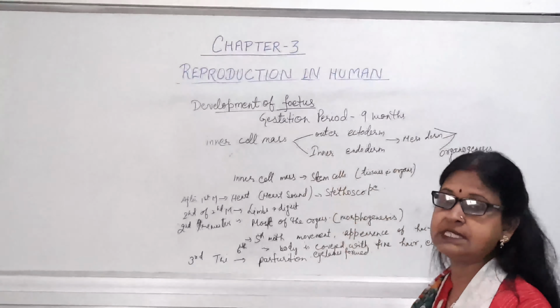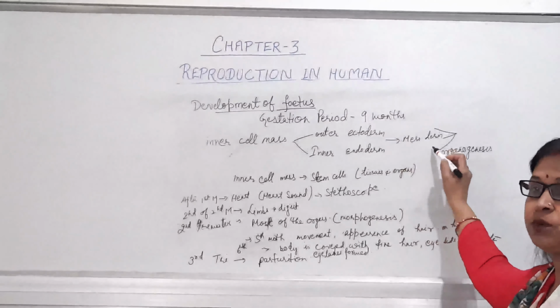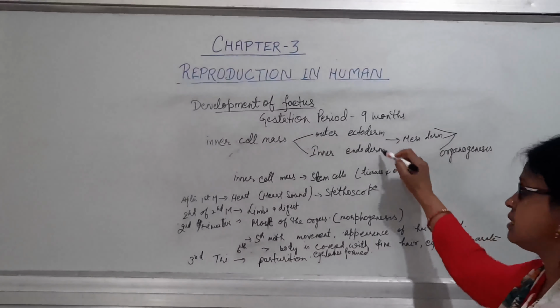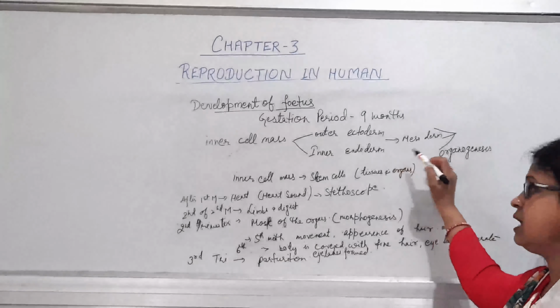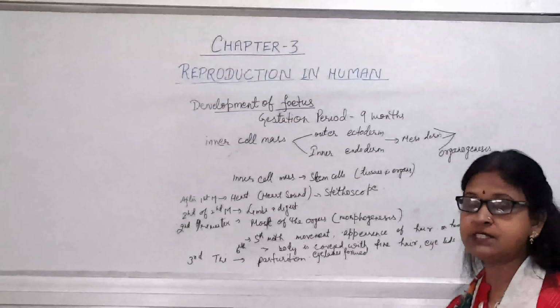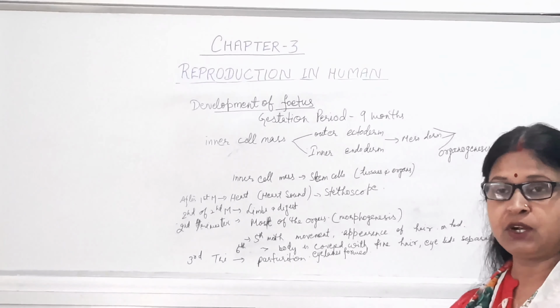Soon after this, a third layer arises between these 2, and that is known as mesoderm, because it is in between the ectoderm and endoderm. All these germ layers will undergo the process of organogenesis, meaning all of these will take part in the formation of different organs.